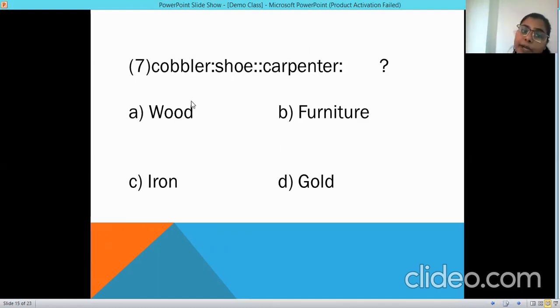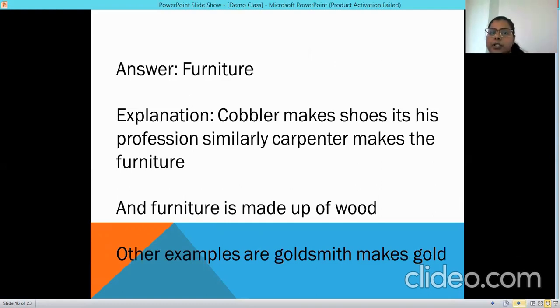Though furniture is made of wood, furniture constitutes everything: bed, sofa, almirah, etc. So we'll always mark furniture, as it is a collection of what he makes. Other examples are like goldsmith makes gold. So go through so many examples. In the next slide I will definitely give you more examples.